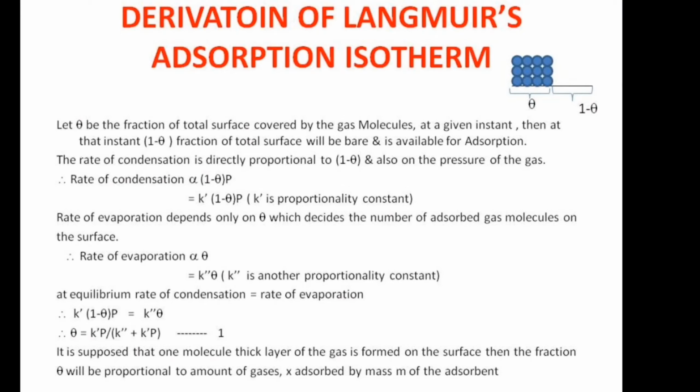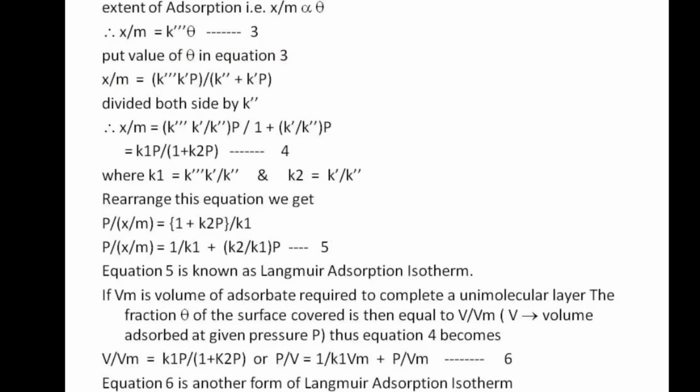Now extent of adsorption is directly proportional to theta because theta is the adsorption. Therefore x by m is directly proportional to theta. Again we take proportionality constant as K triple dash. So x by m is equal to K triple dash into theta.